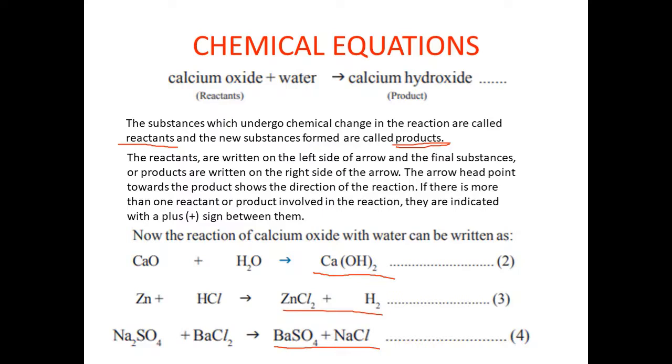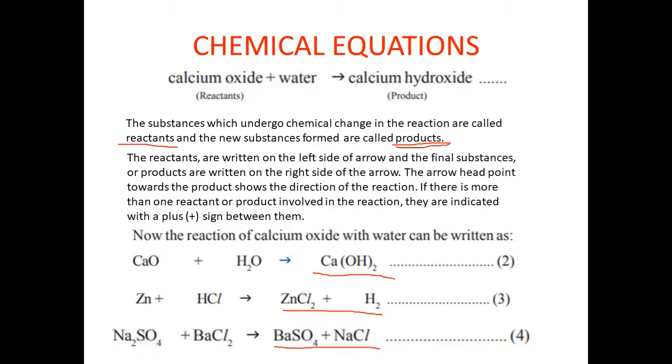Whereas calcium hydroxide, zinc chloride and hydrogen gas, barium sulfate and NaCl, these are called products.